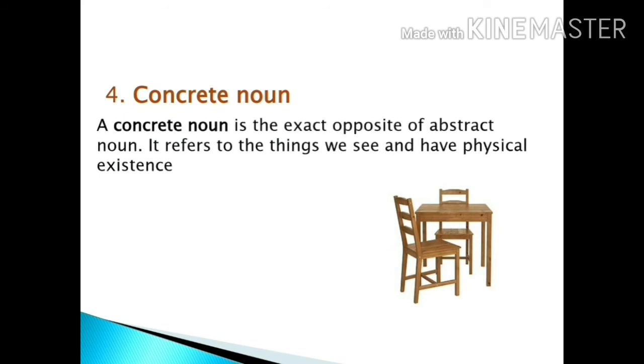Concrete noun is the exact opposite of abstract noun. So what have we learned in abstract noun? That the abstract noun words are used for the things which we cannot see, but the concrete noun is the exact opposite. So it means that it refers to the things we see and have a physical existence.